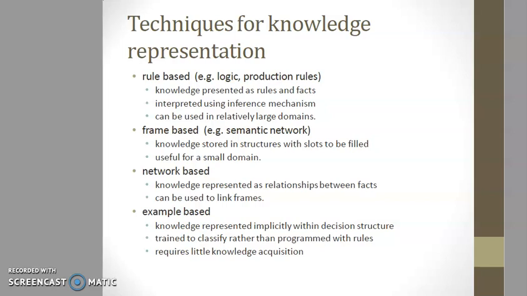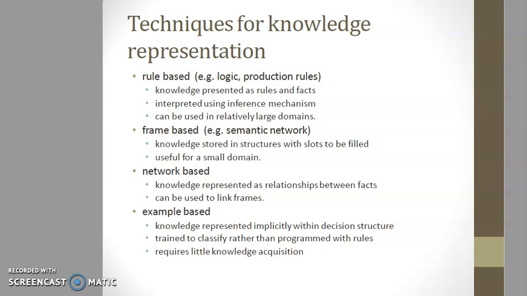The next technique is network-based. Knowledge represented as relationships between facts can be used to link frames. Networks represent knowledge about the user and system in terms of relationships between facts. One of the most common examples is the semantic network. The network is a hierarchy and children can inherit properties associated with their parents. Networks can be used to link frame-based representations.